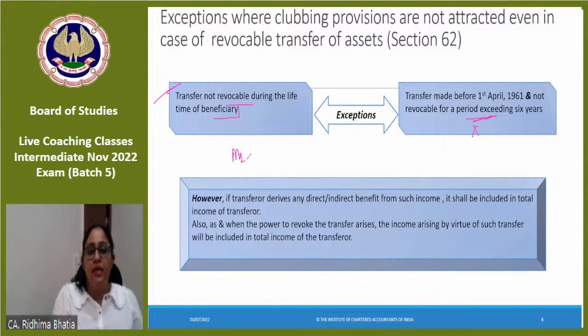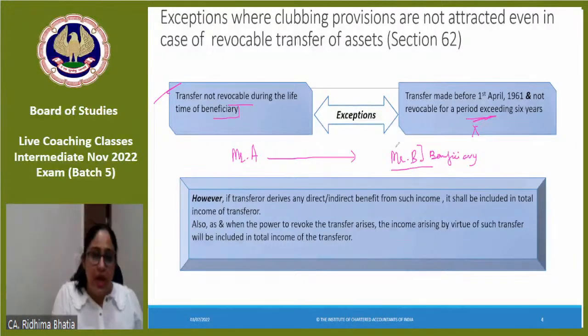Mr. A transferred an asset to Mr. B. ठीक है, Mr. B is the beneficiary. Okay, I understand that you do not have any source of income, so I think you should have this asset, and whatever income comes from it, you use it for your benefit.